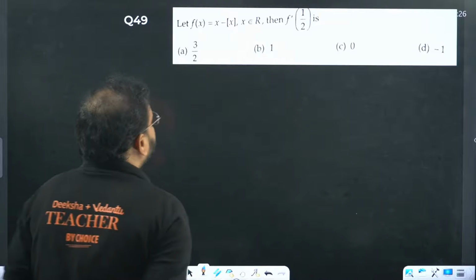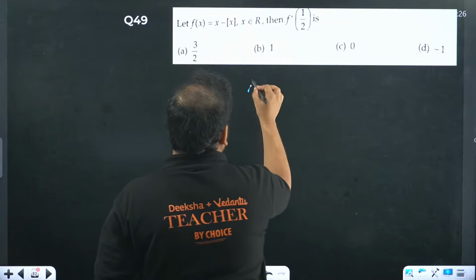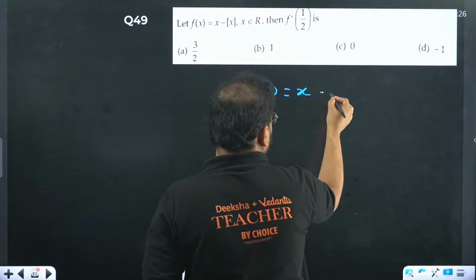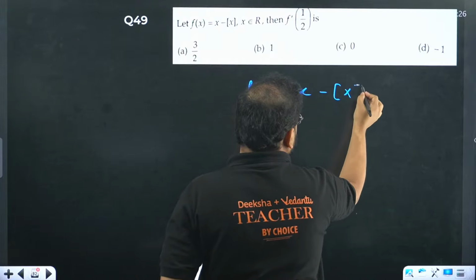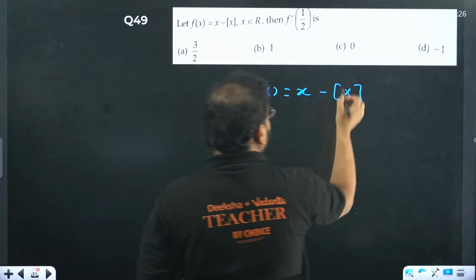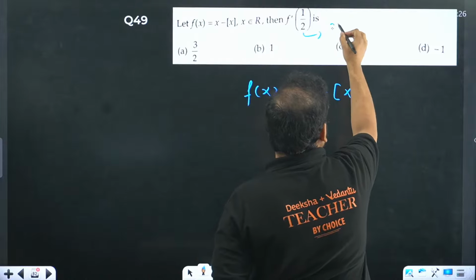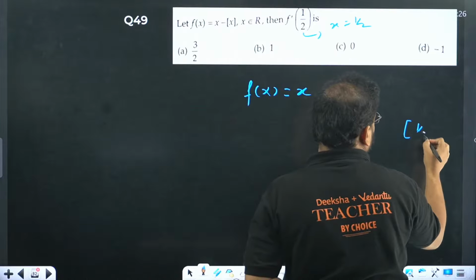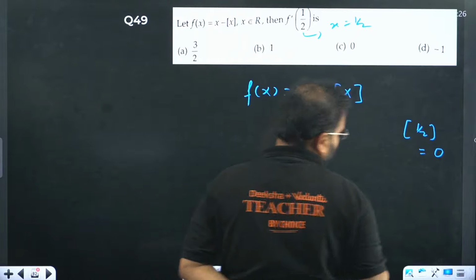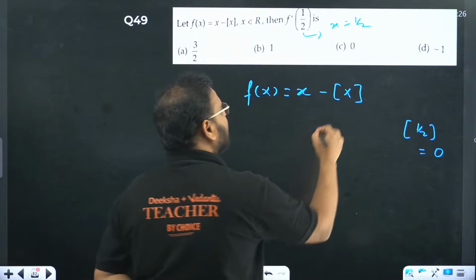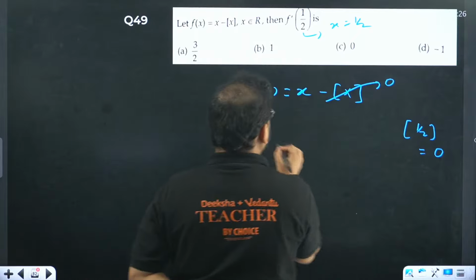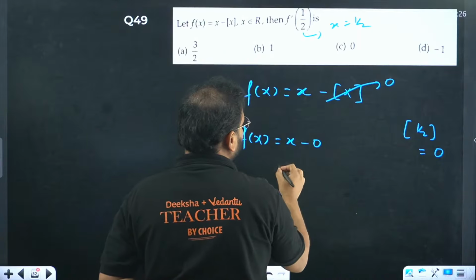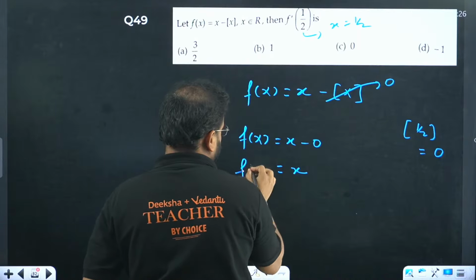Question number 49. This is a very good question, by the way. If I have f(x) equals x minus the GIF of x, and I'm looking for the value when x is 1 by 2, think about it. When you put x as 1 by 2, this part becomes 0, so this function transforms to just x minus 0, or simply x.